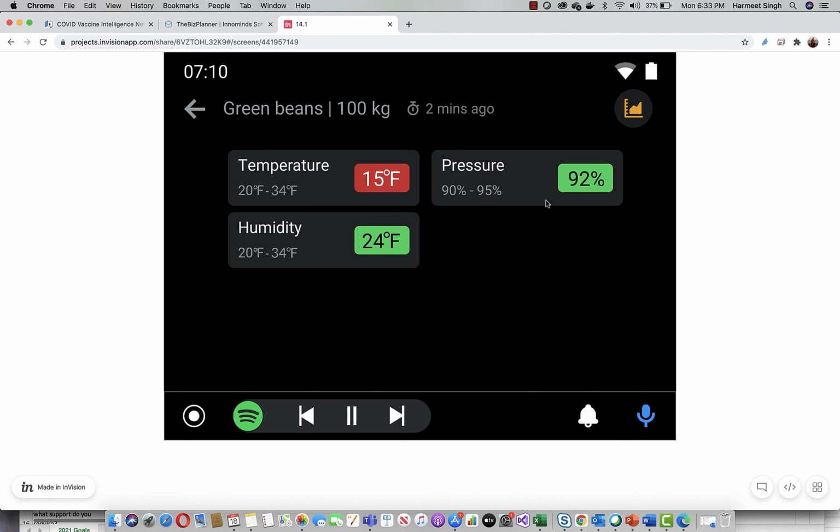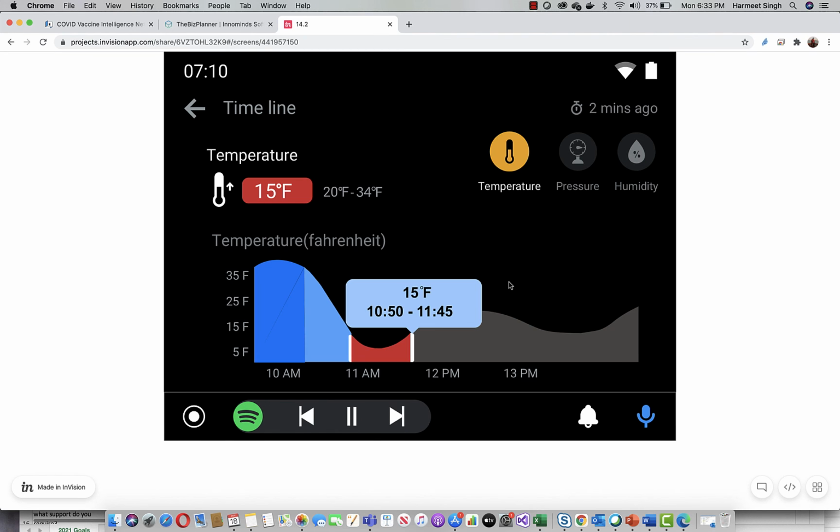The values are very hypothetical because it's just a prototype, but the idea is that any alert outside the range will be triggered. If you click on the graph, the driver can always see when this happened. This 15 degrees, oh, possibly I was taking lunch at that time, the vehicle engine was off, the refrigeration unit got turned off, and that is when it happened. Okay.